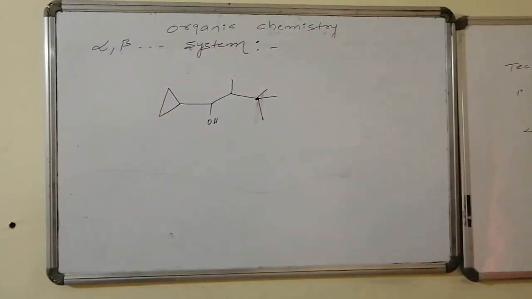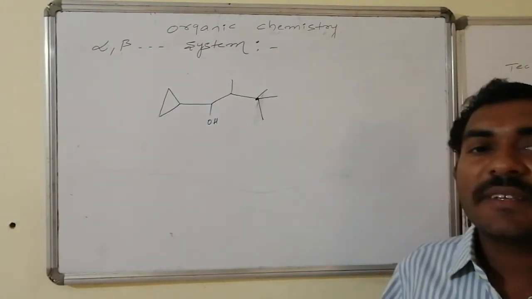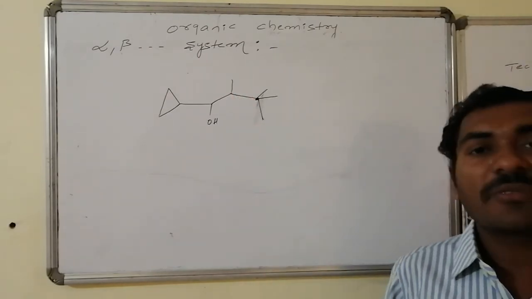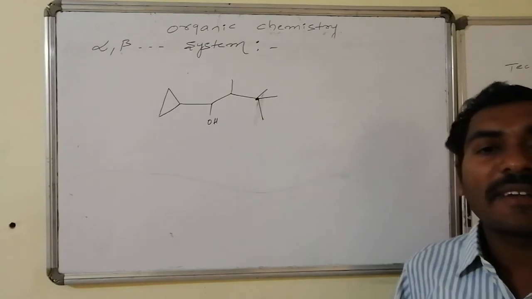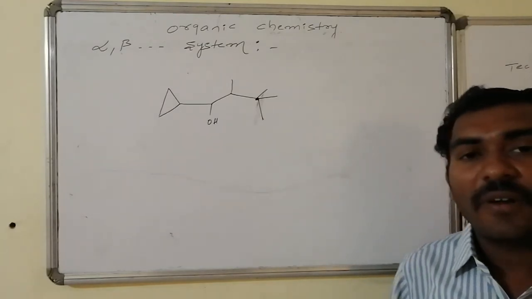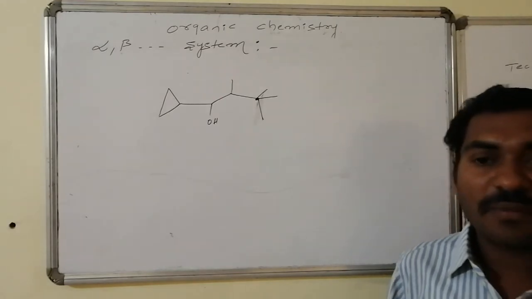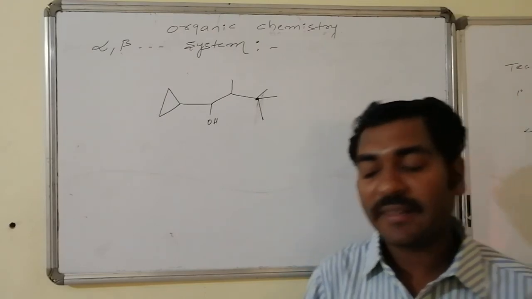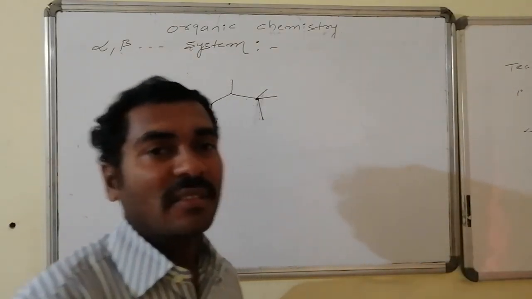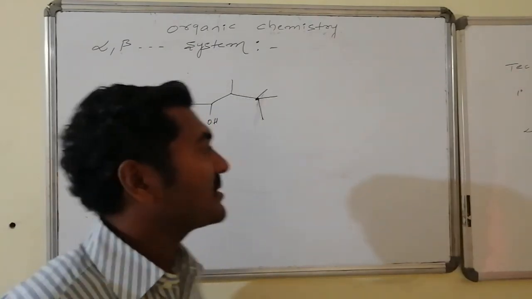Yes, there is a structure in which a cyclopropyl group is there, a secondary alcohol group is there, followed by substitutions, with methyl as the substitution over the lengthy part, and a terminal tertiary carbon atom is there. You are asked to calculate and find the number of alpha carbons, beta carbons, gamma carbons, and the corresponding hydrogens present as alpha, beta, gamma, etc. I will first write the primary, secondary, tertiary carbon atoms, then for you it is an exercise to write the number of alpha, beta versions, etc.